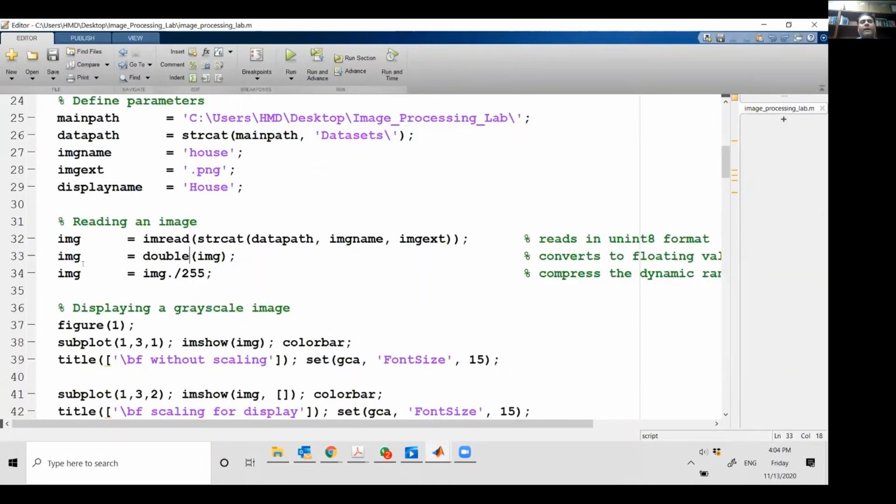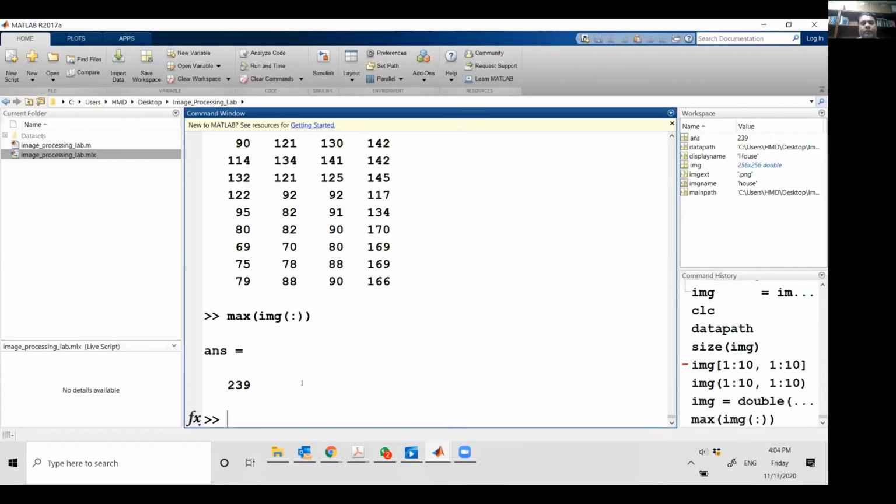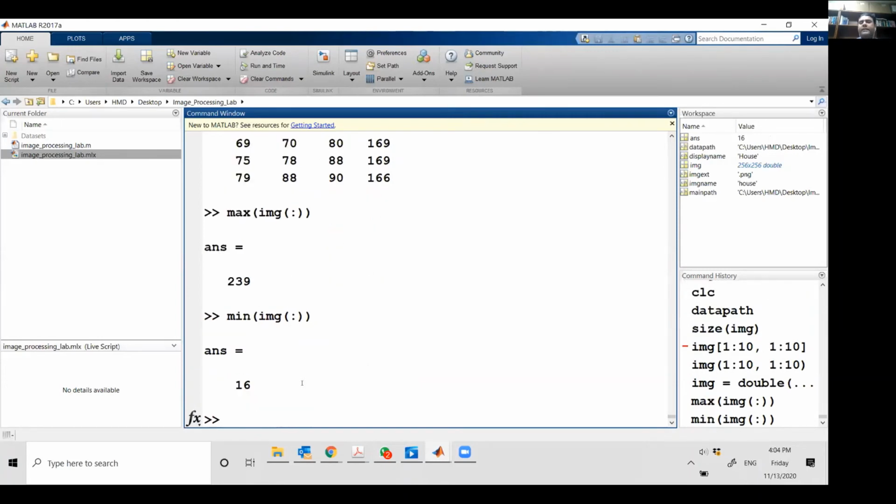And now if I want to see the maximum value or minimum value inside this image, I can do it very simply. I can say max image. This is going to vectorize the image. So that's 239. If I do min, it is 16. So the minimum intensity of any point on the image is 16 units, and the maximum intensity is 239 units.